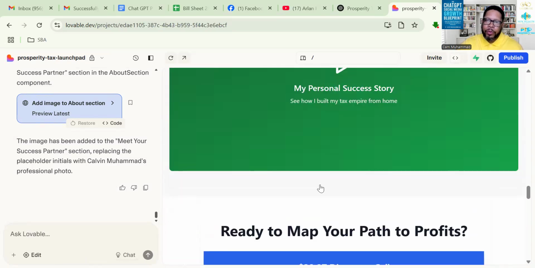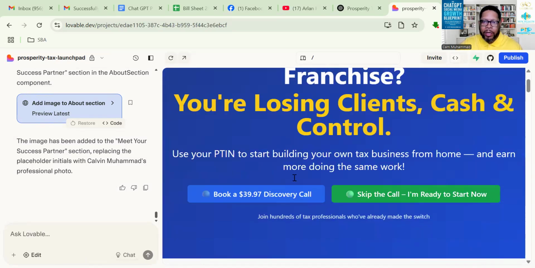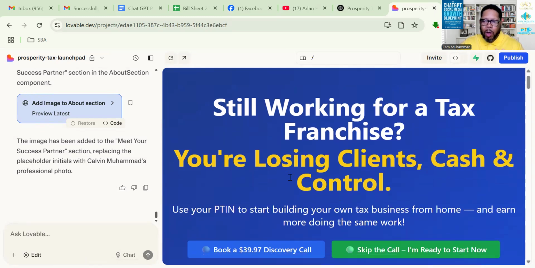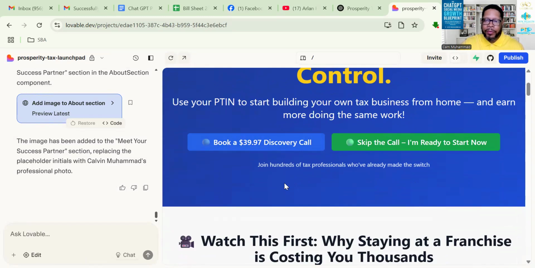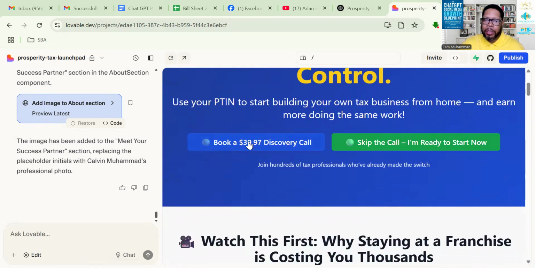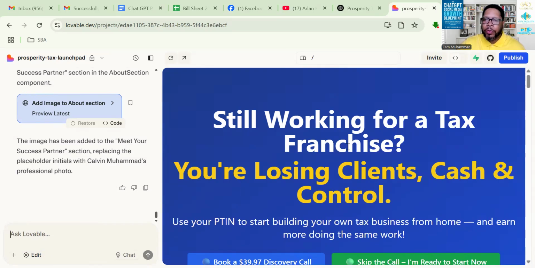So now I'm about to go through this whole site. I'm obviously not going to stay on here to make this video that long, but I'm gonna walk through this whole thing, click on every button, make sure everything is working. Anything that's not working, you give it the prompt, it'll fix it. Even when you click on this book, I now have a link where you can book to my calendar, my Calendly link. I'll go here and say, when someone clicks the book of 39.97 discovery call, take them to this link. I'll put the Calendly link there and it'll take them to that link. So you just go through and tell it what you want.